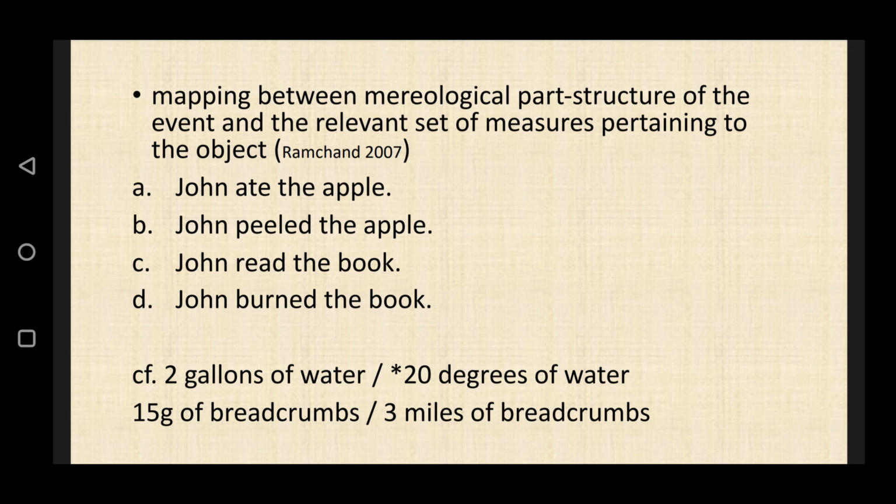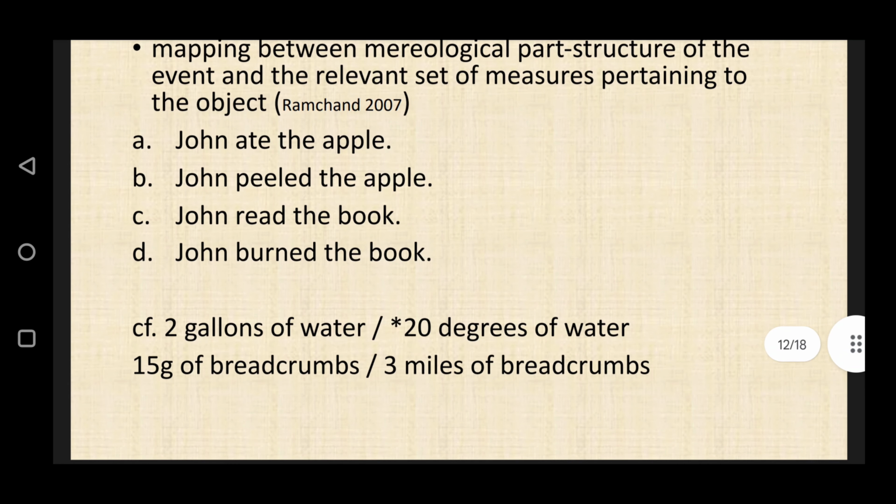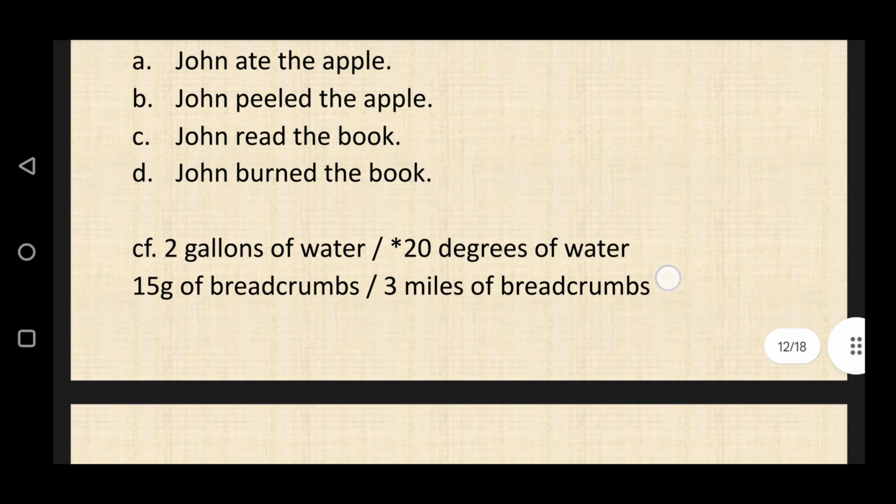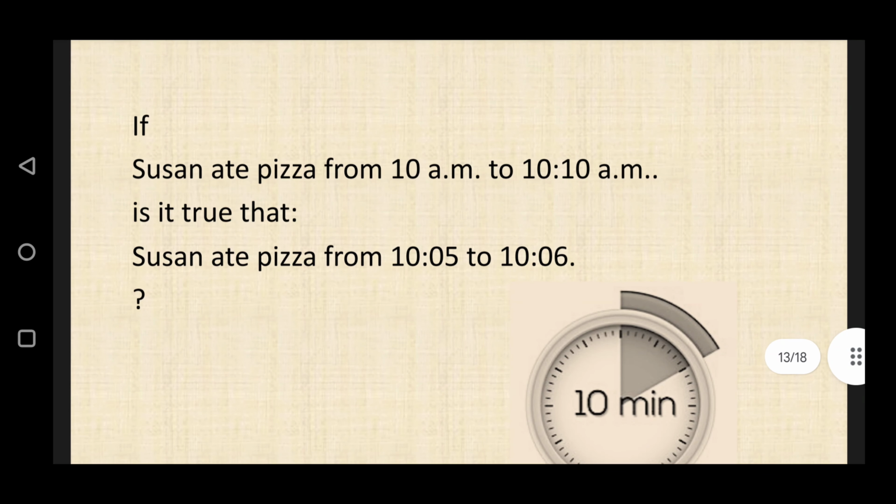John ate the apple. John peeled the apple. John read the book. John burned the book. So we have 2 gallons of water or 20 degrees of water, 15 grams of breadcrumbs or 3 miles of breadcrumbs.